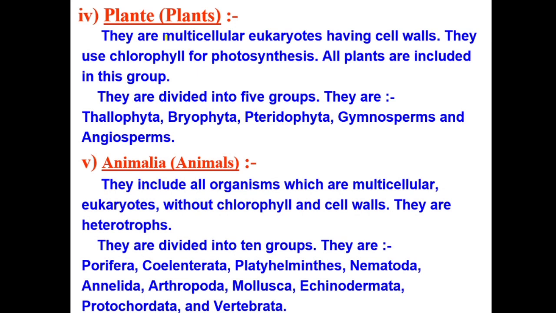Okay, let's see the next kingdom. Kingdom Plantae. What do you need to be in kingdom Plantae? You need to be multicellular, right? You need to be a eukaryote. You need to have a cell wall, and you should also be able to perform photosynthesis, or produce your own food, right?